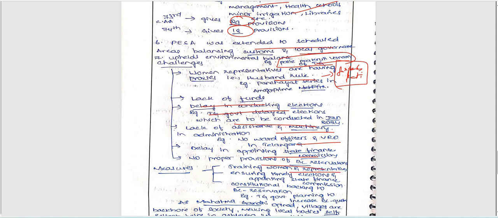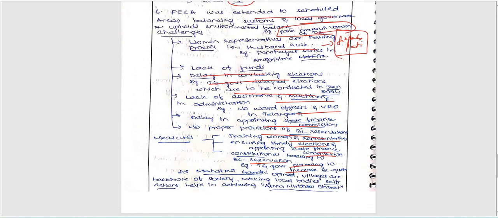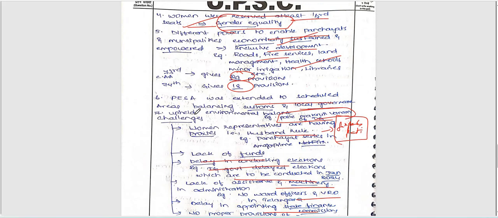Measures: training women representatives, ensuring timely elections and addressing state finance commissions, constitutional backing to BC reservation, etc. included. Very good. Finally, as Mahatma Gandhi opined, villages are the backbone of society; making local bodies self-reliant helps in achieving Atmanirbhar Bharat. Very good. So this is our goal here. Goal is connected. Okay, good.